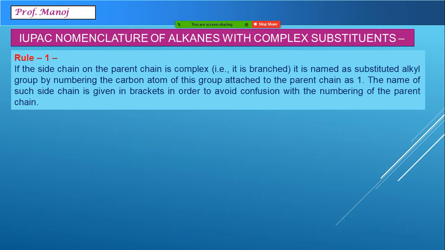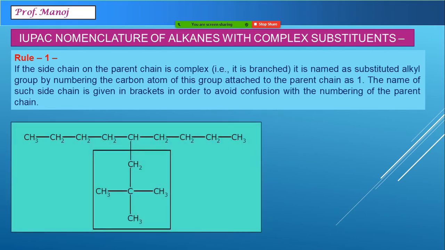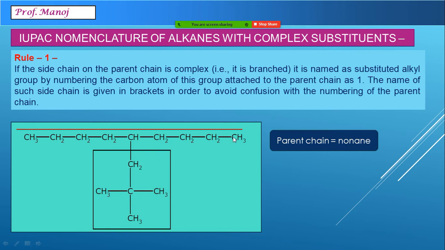Let us come to another example, with the same rule. Now you can see the long chain is 1, 2, 3, 4, 5, 6, 7, 8, 9. Once again there is a chain of 9 carbon atoms which is called nonene. Now my complex substituent has the first carbon, this one. So it is first, second, third, and on the second carbon there are 2 methyl groups present.